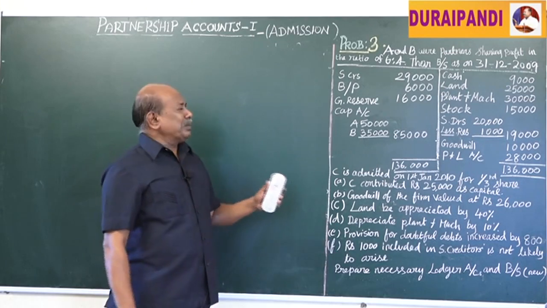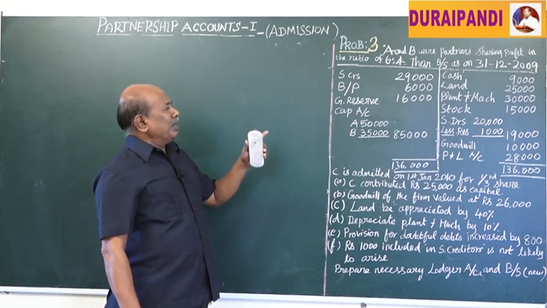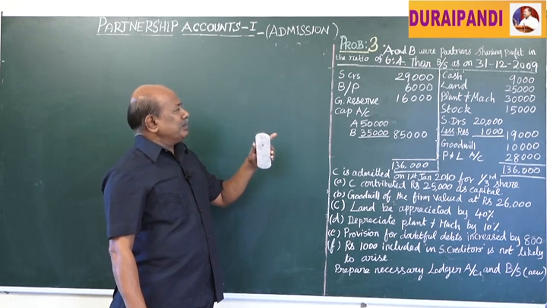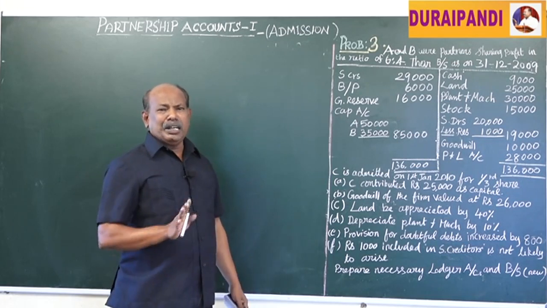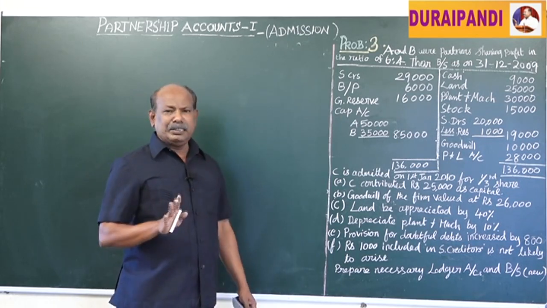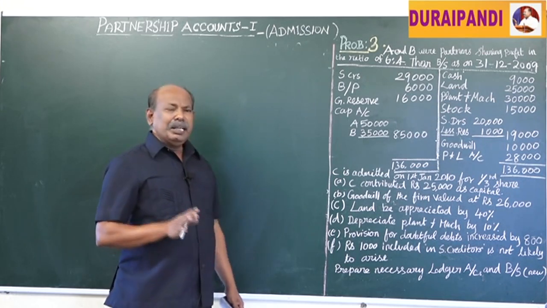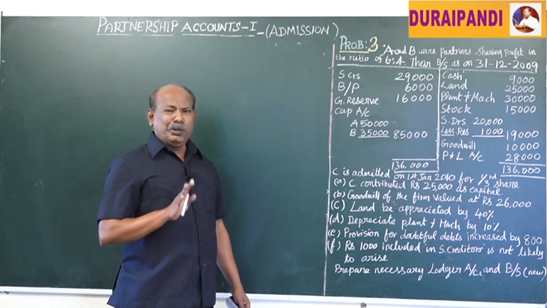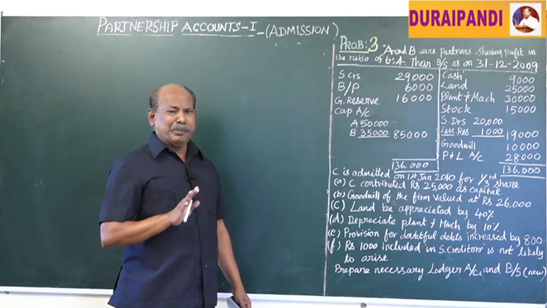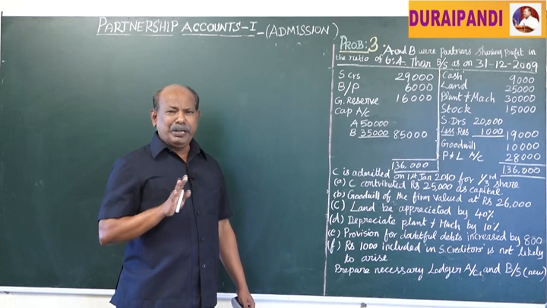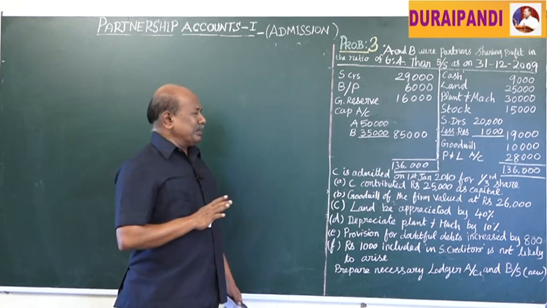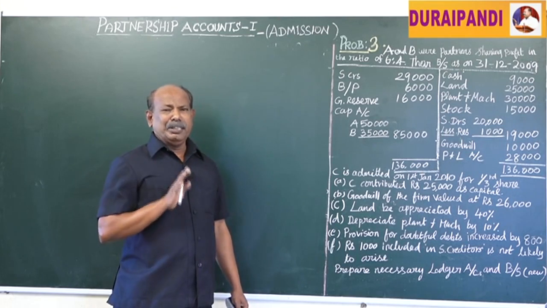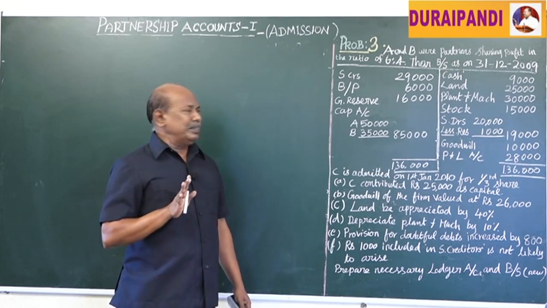Now I have to explain this problem. Their profit sharing ratio was 6:4. It is the old ratio. In this problem, we need not calculate the new profit sharing ratio as well as the sacrificing ratio, because the new partner does not bring goodwill in the form of cash, that means premium. When the new partner brings goodwill in cash, only then we have to apply the sacrificing ratio. For calculation of the sacrificing ratio, we need the new ratio. Here it is not arising.